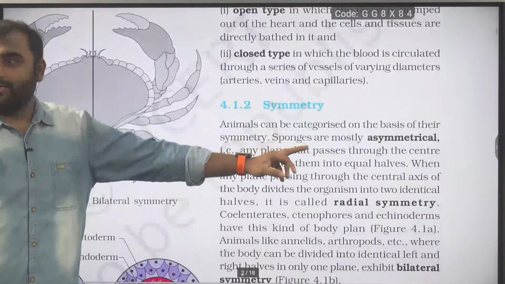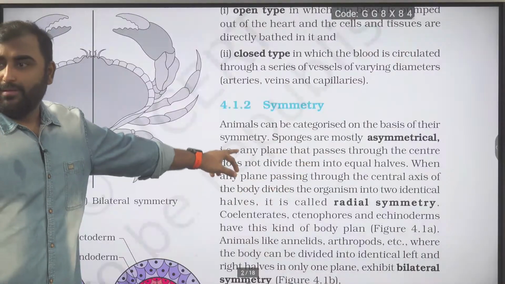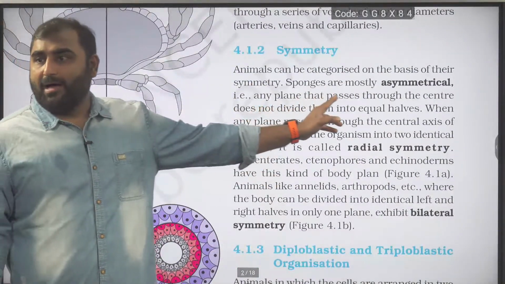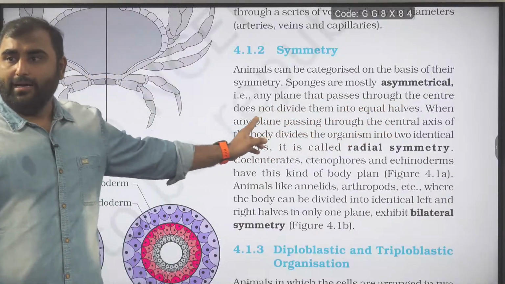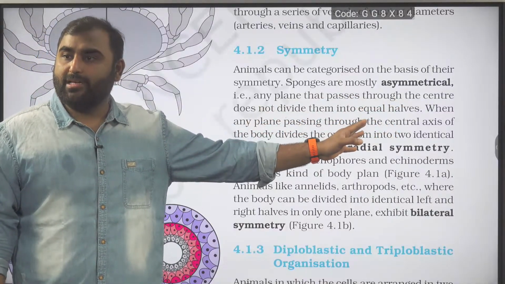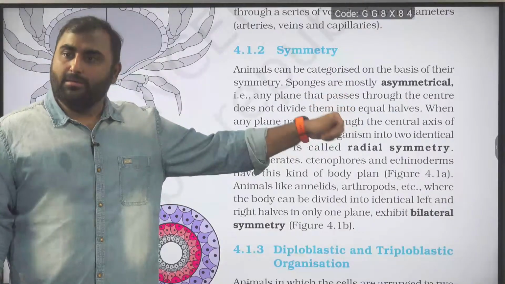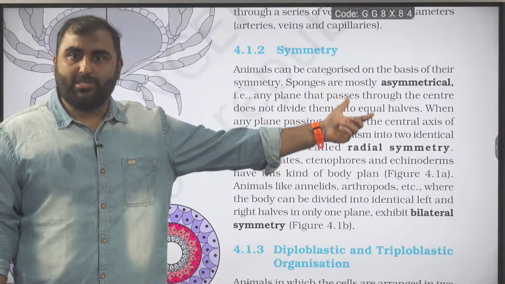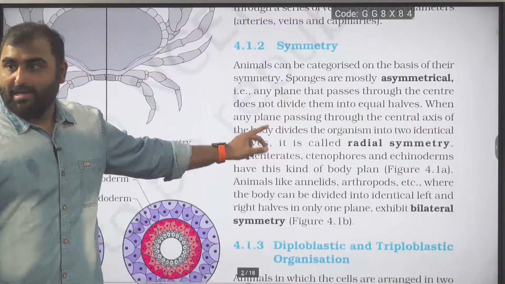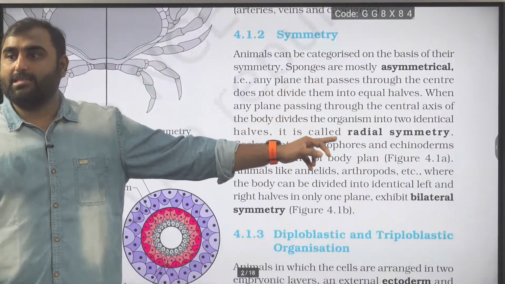Acha, we discussed the symmetry also. Animals can be categorized on the basis of their symmetry. Okay, radial symmetry. Now look at the definition. Any plane passing through the center of the body divides it into equal halves. So we have to look at the NCERT definition also, but this definition can be changed when the question is asked. The manner of asking can be changed. When any plane passing through the central axis of the body divides the organism into two equal halves.